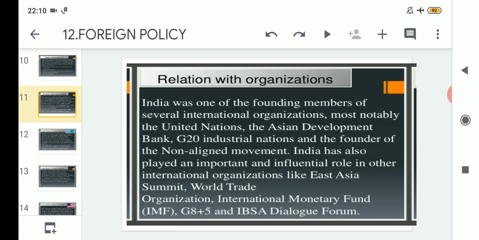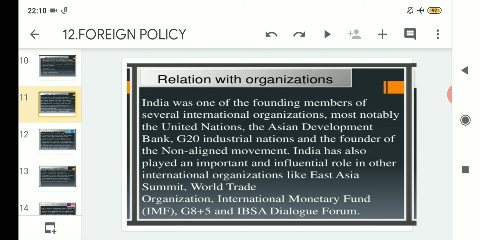So you can see the relations India has maintained with many organizations and countries, starting with number 1 United Nations, number 2 Asian Development Bank, number 3 G20, the industrial nations, number 4 the non-aligned countries, or the other founders related to the NAM.